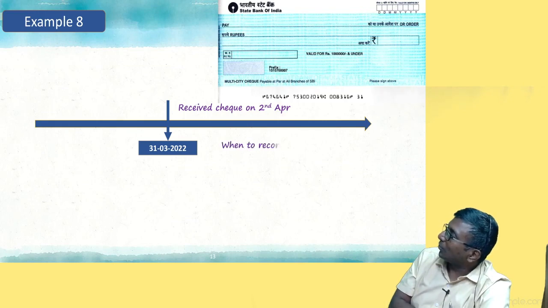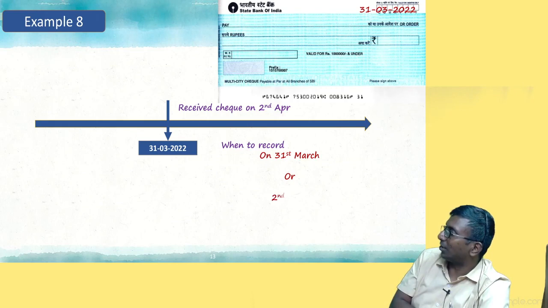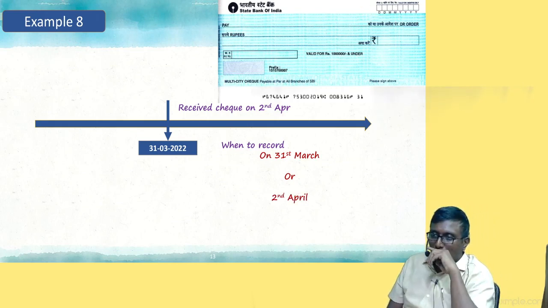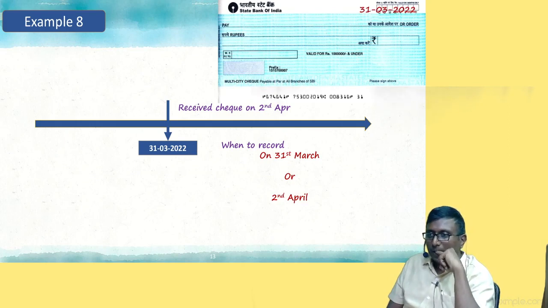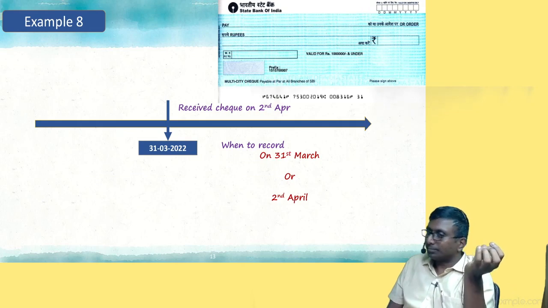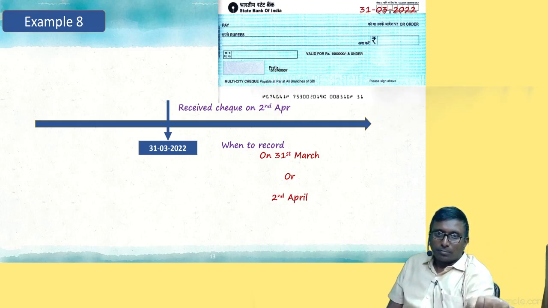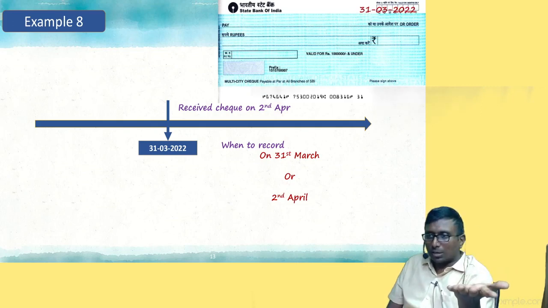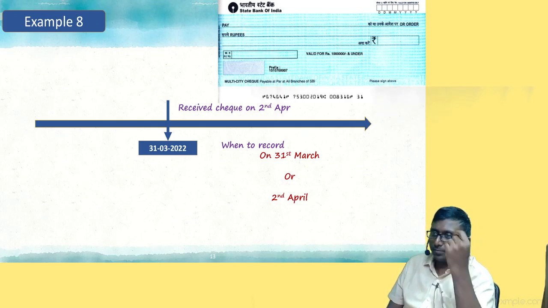Now my question is, when should I record it? Shall I record it on 31st March or on 2nd April? March or April? Why March? Why April? Both of you tell. April. Why April? Control of the asset came in April, so I'll record on 2nd April. That guy is telling. Next, why 31st March? You tell, anybody. I listen.